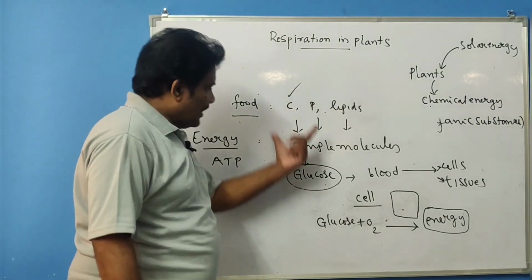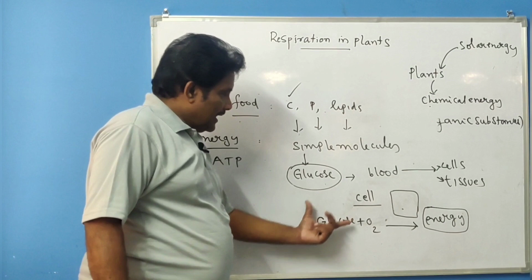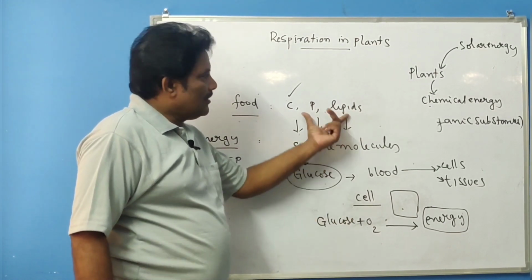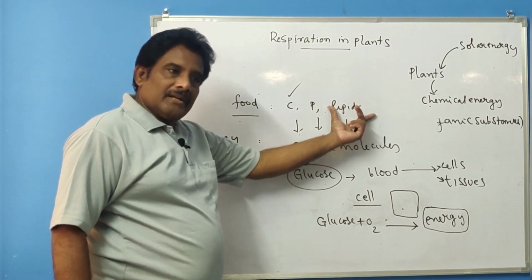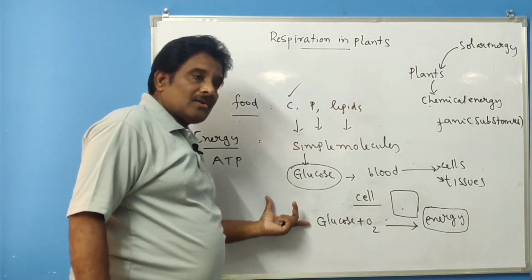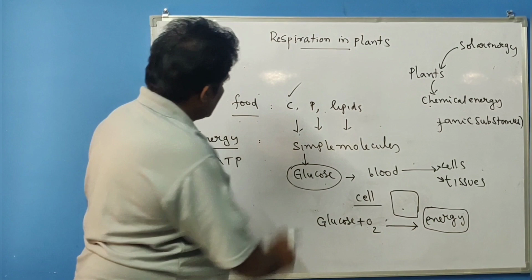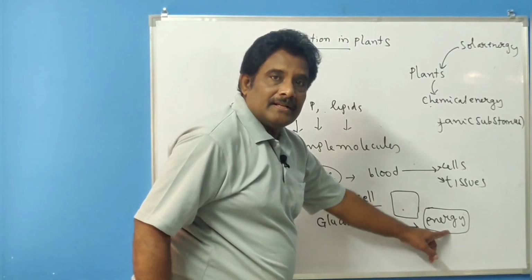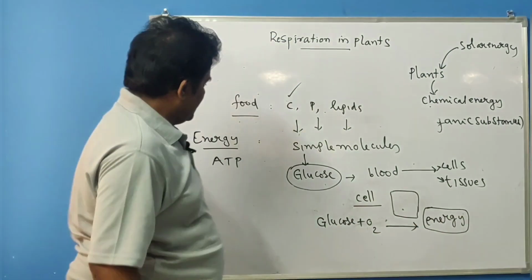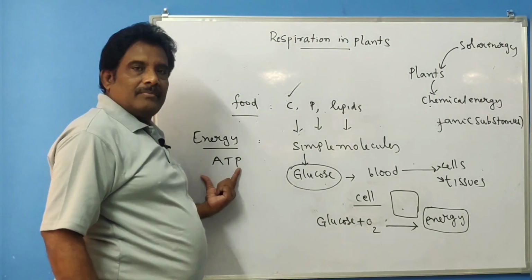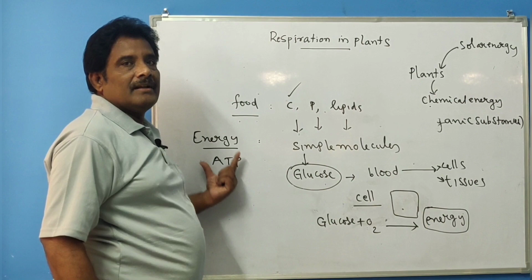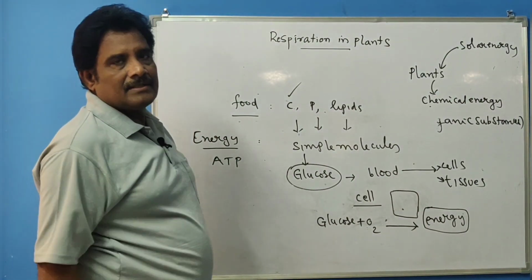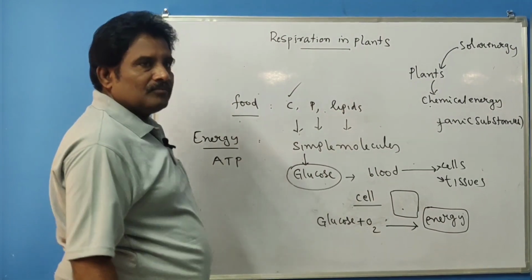So how is this energy released? At the cell level, glucose is going to be oxidized. Not only glucose, proteins and lipids are also oxidized. Because of the oxidation of these organic molecules, a certain amount of energy is released and stored in the form of ATP. This ATP energy is very important to carry out all biological or physiological functions. Do you understand or not?